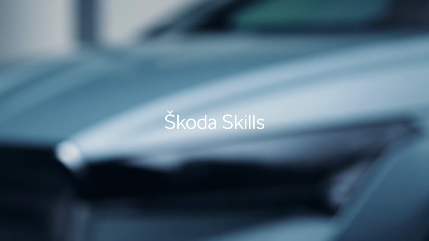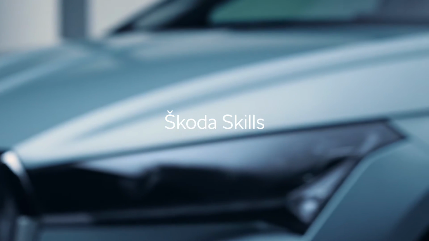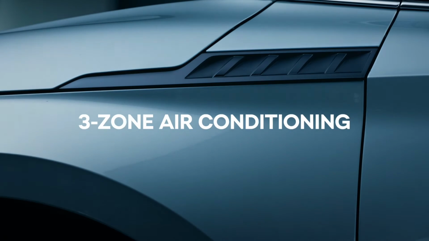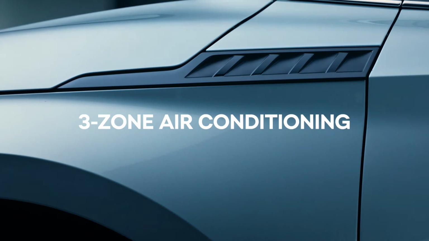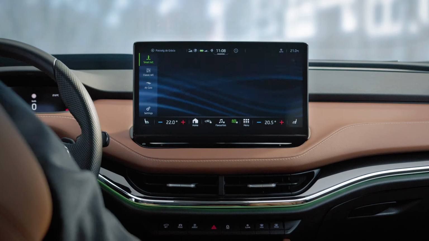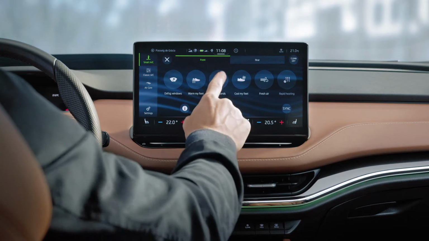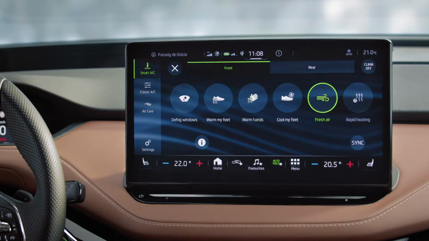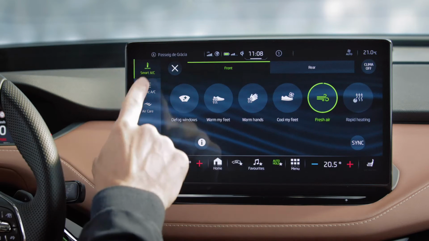Making sure all your passengers are not too hot or too cold, but just right, can be problematic. But your Enyaq iV's 3-zone air conditioning could be the solution. To set it up, press the climate button on the centre console. From there, you can adjust your smart AC settings from cooling your feet to freshening the air.